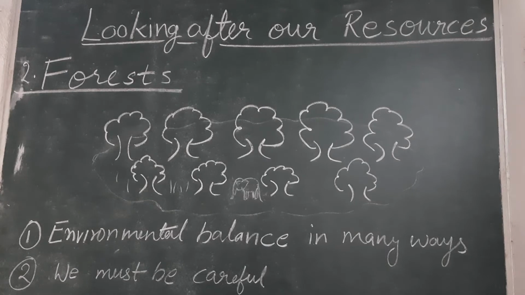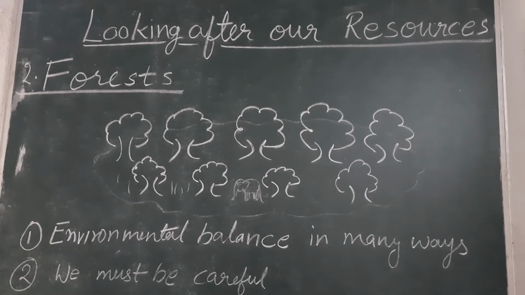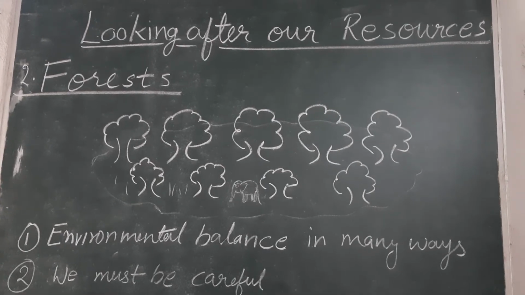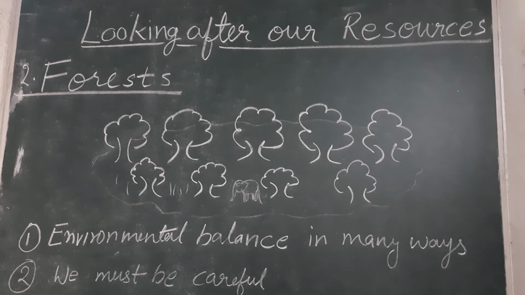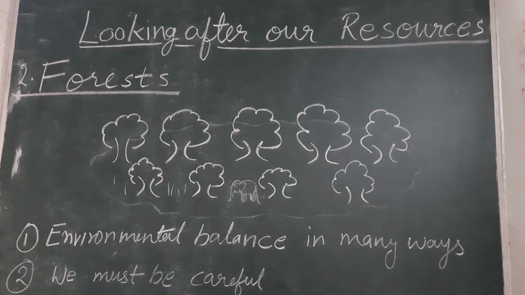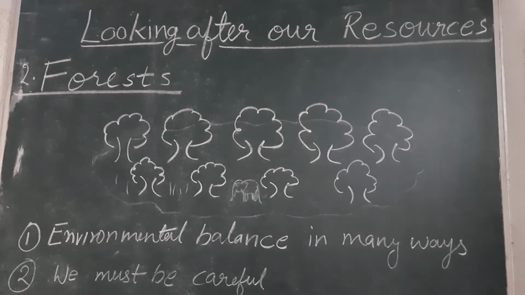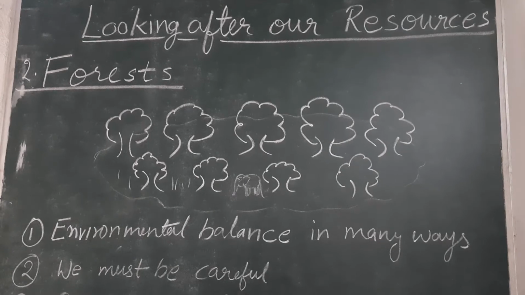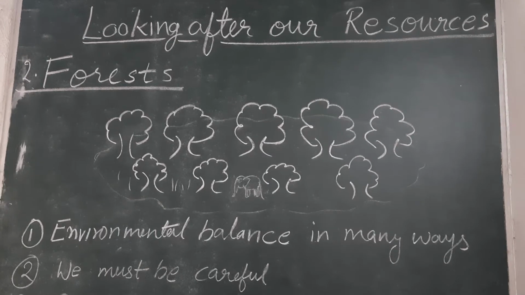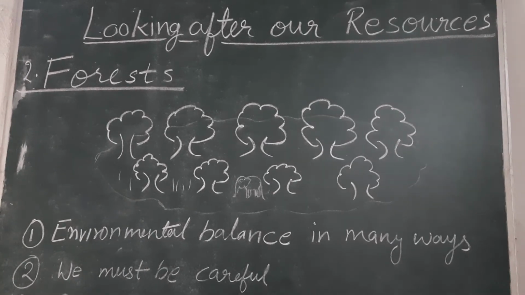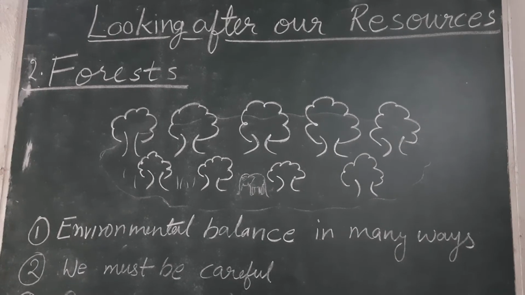Now the creatures and the big and small animals living in the forest, these forests are also home to these animals. And these animals, like carnivorous animals, are depending on herbivorous animals and they form a food chain. So in this way they are also maintaining the balance, as all the animals are living in the forest only. Animals are not living in cities, not in villages, they are living in the forest. So in the forest only a carnivorous will also be there and a herbivorous will also be there.